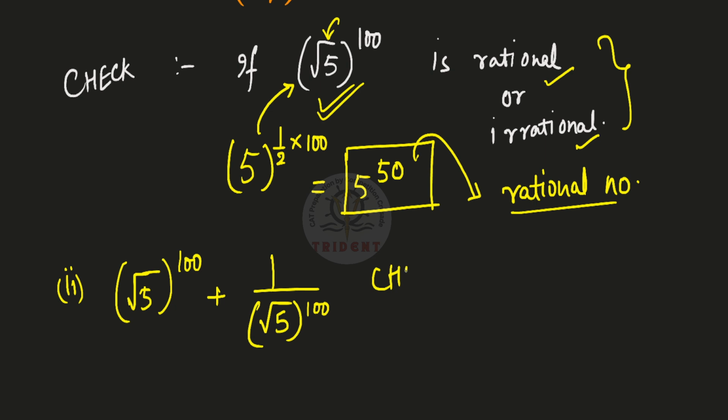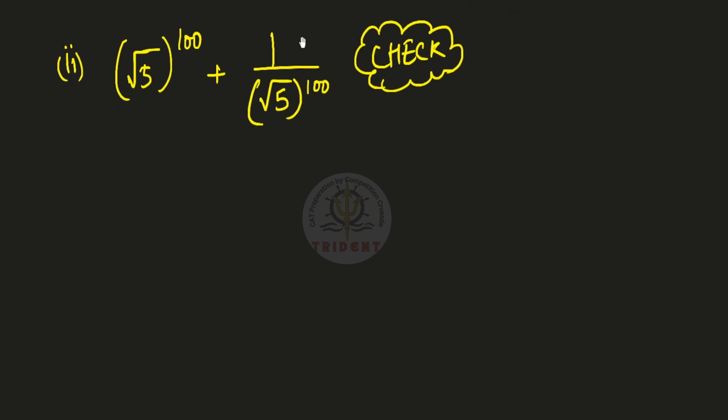Now, I'm giving you about 30 seconds to think on it. You can pause the video and check whether this is rational or irrational. I hope you have the answer ready. And the answer is, we have just calculated that root over 5 raised to the power 100 is rational.